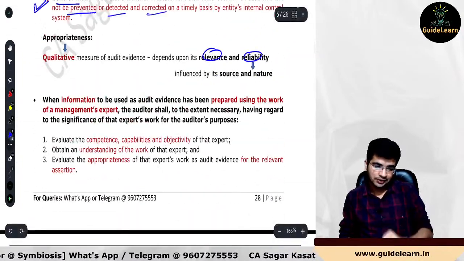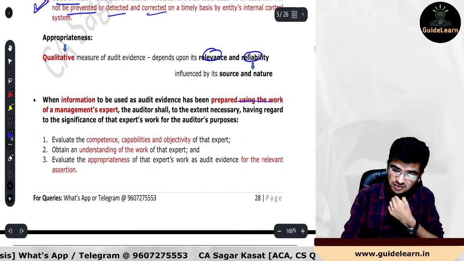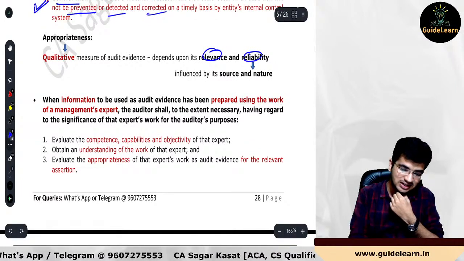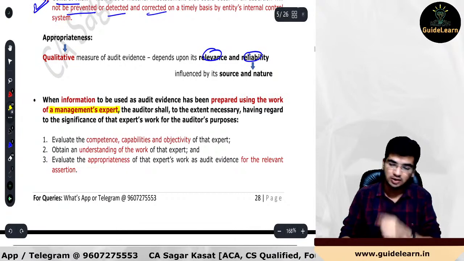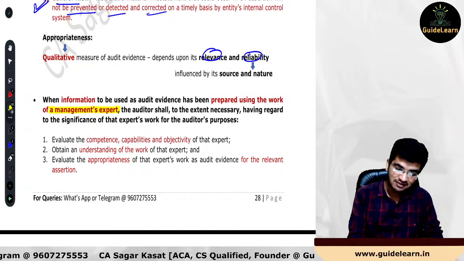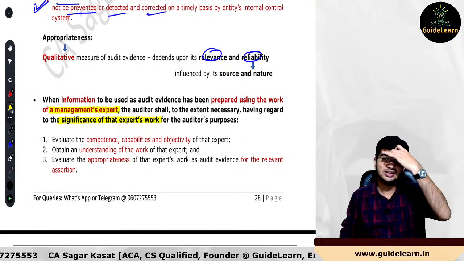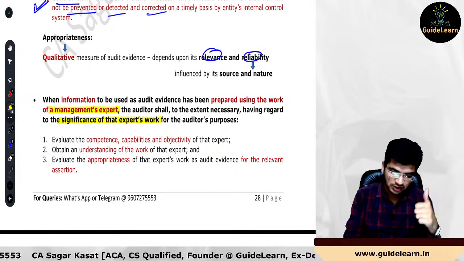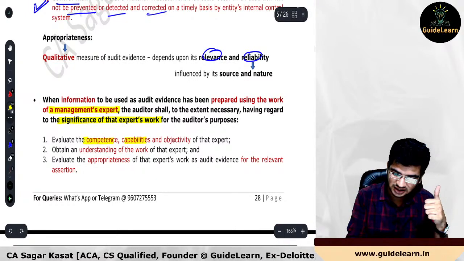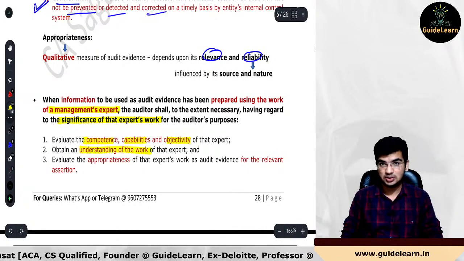Now next one. Where information to be used as audit evidence has been prepared using the work of a management expert. Guys, please understand, management expert we are talking about. The auditor shall, to the extent necessary, having regard to the significance of that expert's work for the audit purpose, have to consider three things. Very first, consider the competence, capability and objectivity of that expert. After that, understand the work of that particular expert.